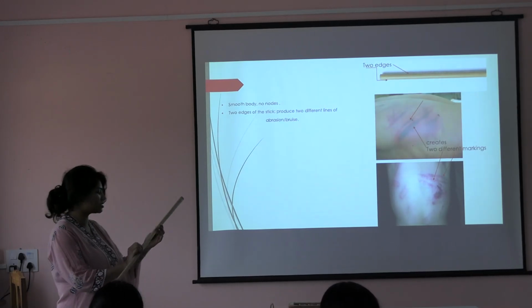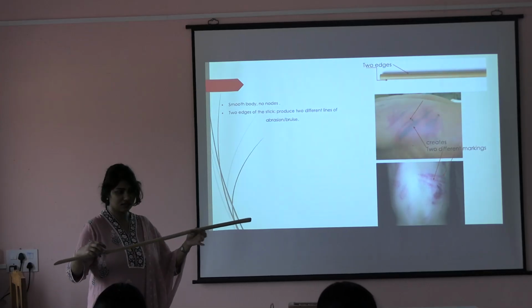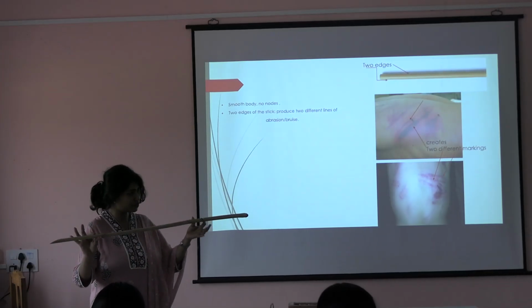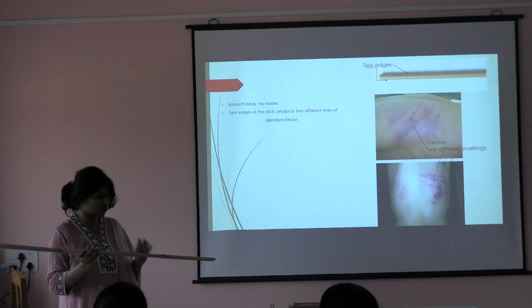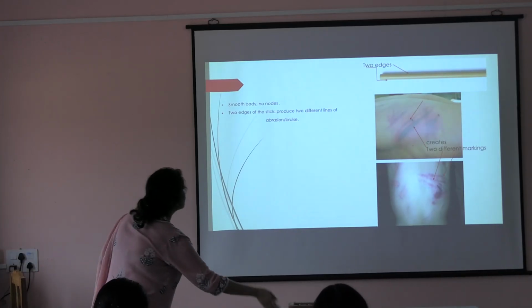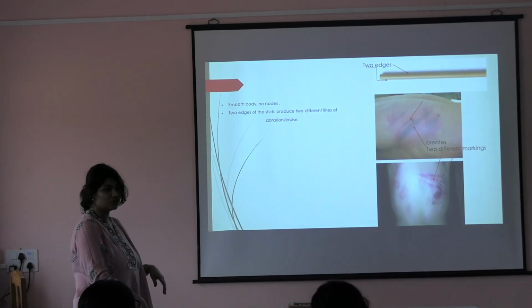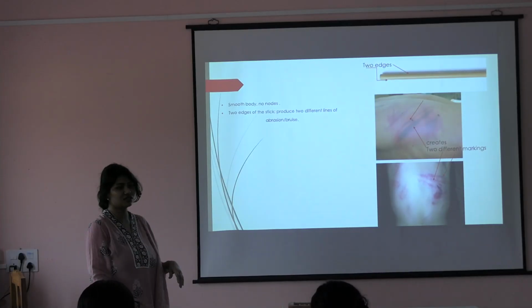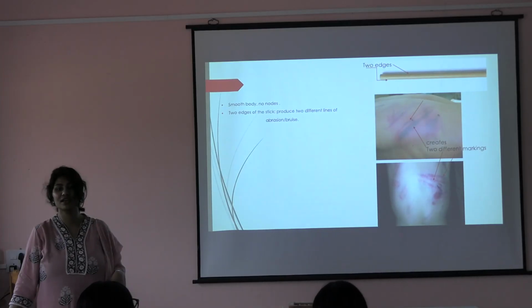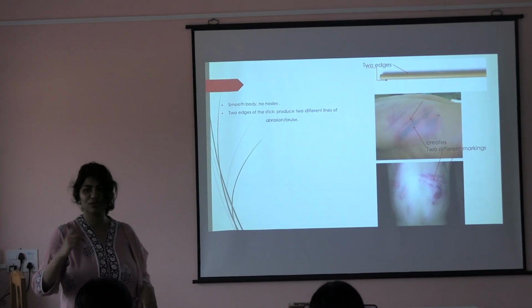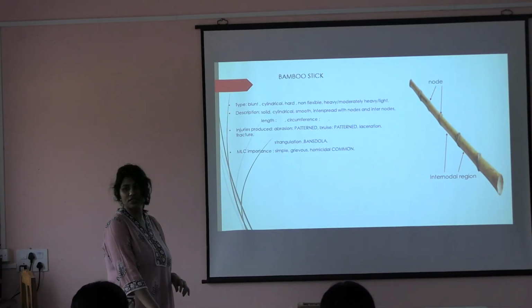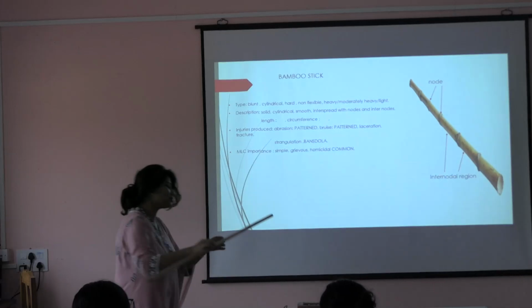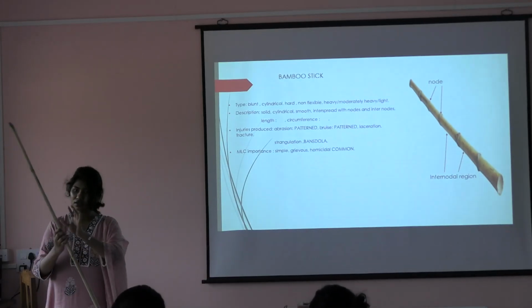Now, the interesting part is there are nodes and internodes present. When you describe this, you are supposed to mention regarding the nodes and internodes. If instead of this, something like this is provided to you, are there nodes and internodes present? No. Okay. Which is a node and which is an internode? This one has nodes and internodes.